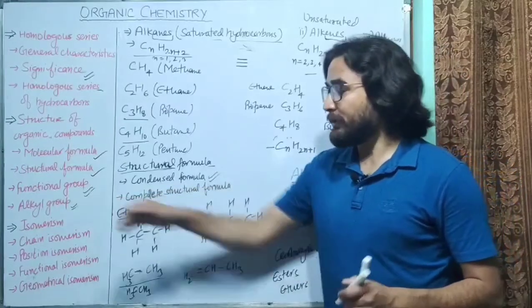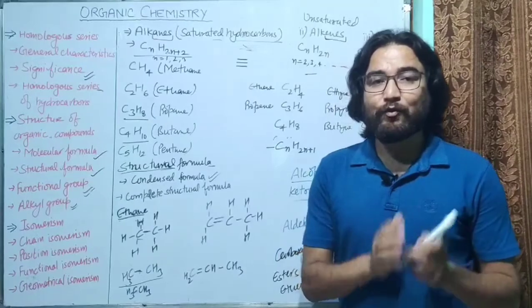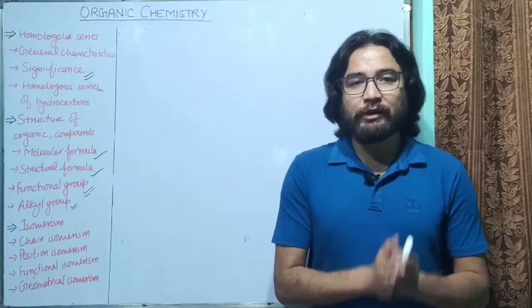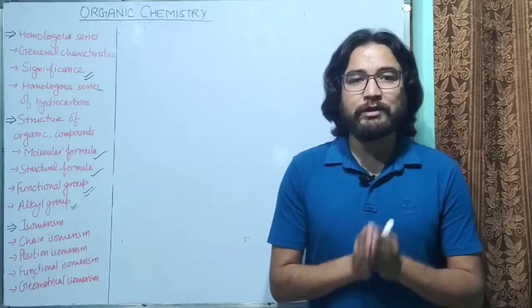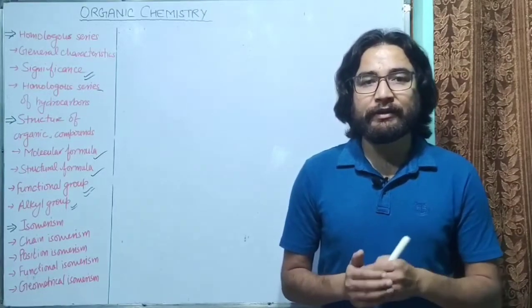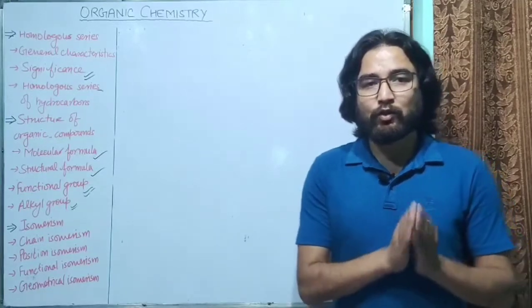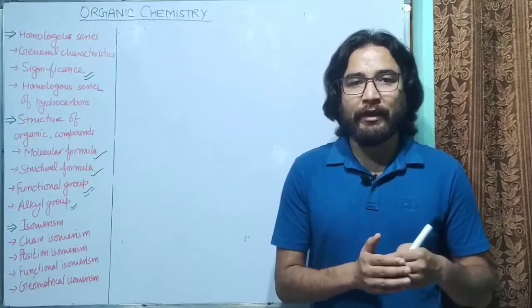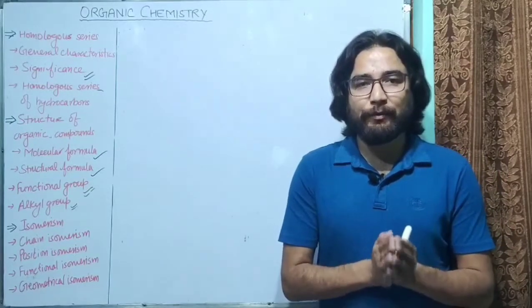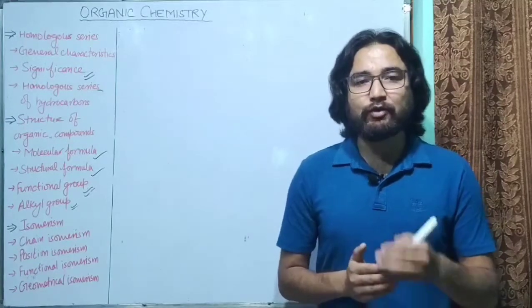Let's move to the next topic, that is isomerism. So the question is, what is the meaning of isomerism? Isomerism is a phenomenon in which two or more compounds have the same molecular formula, but they differ in physical and chemical properties. Such compounds are called isomers.